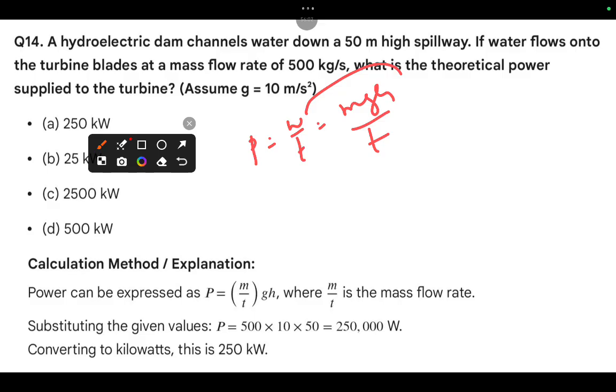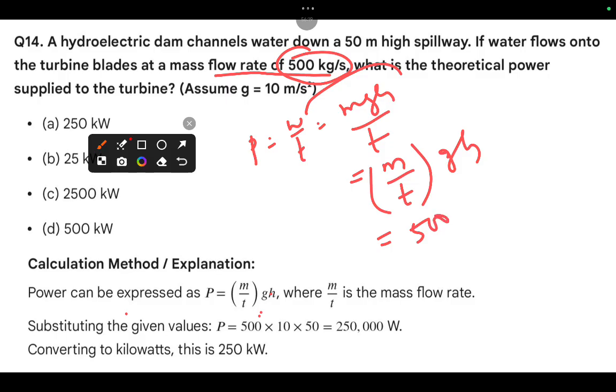So as of the given data, power can be expressed as mgh by T, where m by T is the mass flow rate. We can rearrange this as m by T times g h. Here it is clearly mentioned the mass flow rate is 500, g is 10, and height is given as 50.